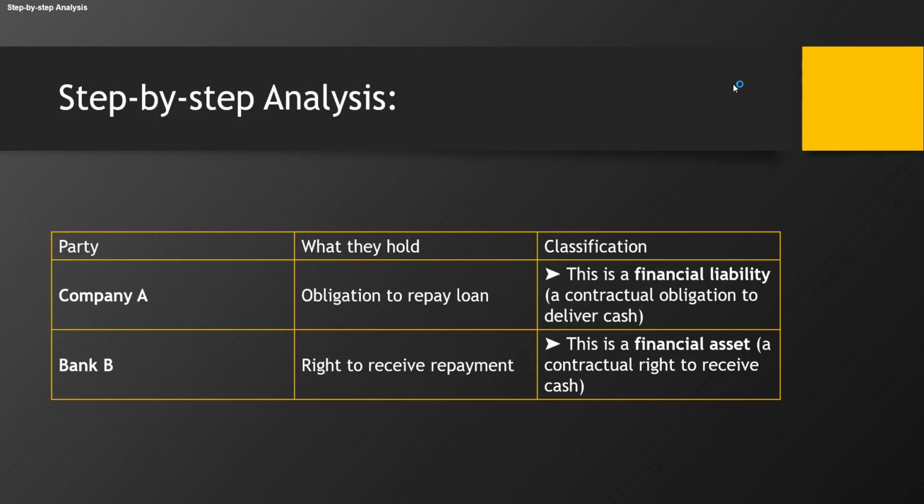Company A will deliver the cash, and that will be an outflow of economic benefit, and that's why we are saying that is a financial liability. And Bank B will receive cash, that is an inflow of economic benefit, and that's why we are saying it's a financial asset.